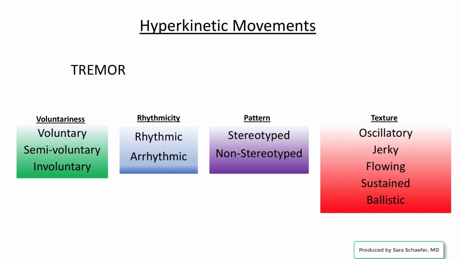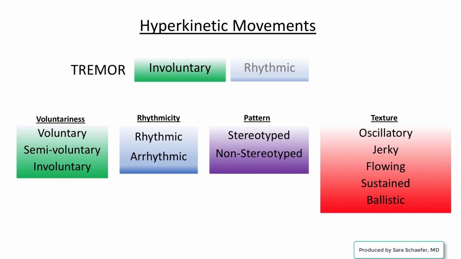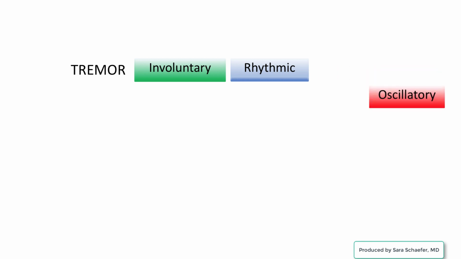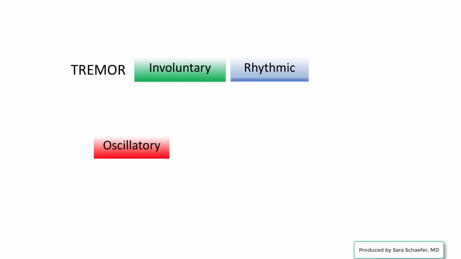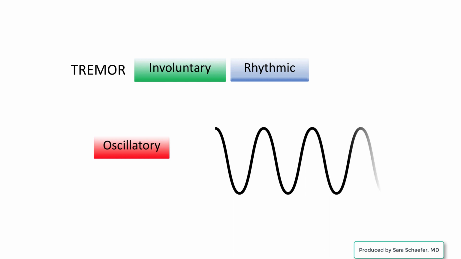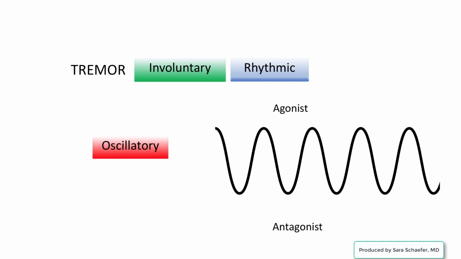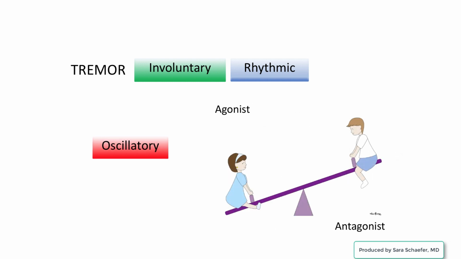Tremor, for example, is an involuntary, rhythmic, oscillatory movement. It is generally not described as either stereotyped or non-stereotyped. Oscillatory means that the movement resembles a sinusoidal wave. In tremor, there is alternating agonist and antagonist muscle activity. You can also think of tremor like a seesaw. The agonist and antagonist muscles contract, alternating back and forth.